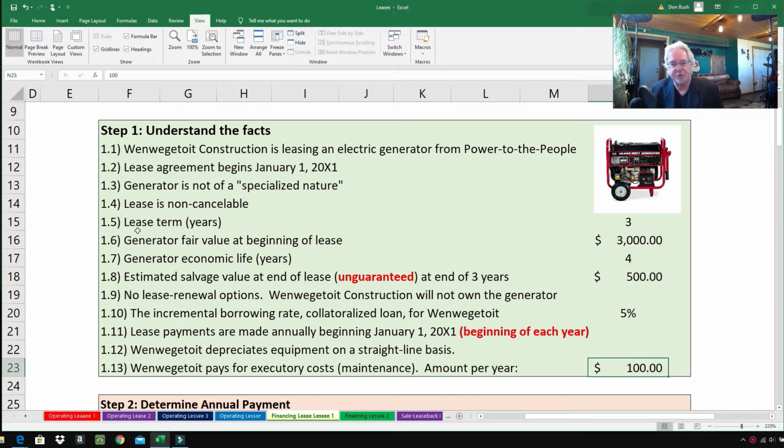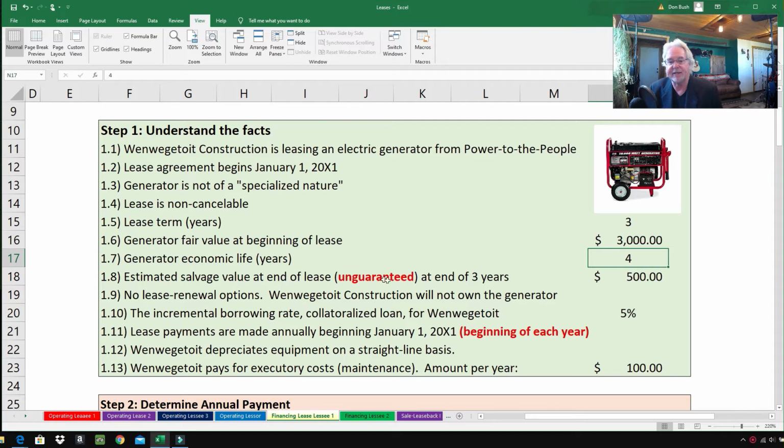Lease term, 3 years. The generator has a fair value at the beginning of the lease of $3,000. 1.7, the generator's economic life is 4 years. So they're going to lease it for 3 years and the whole entire economic life is 4 years. So it looks like when we get to construction is going to use this generator for most of its economic life. 1.8, estimated salvage value at the end of the lease.